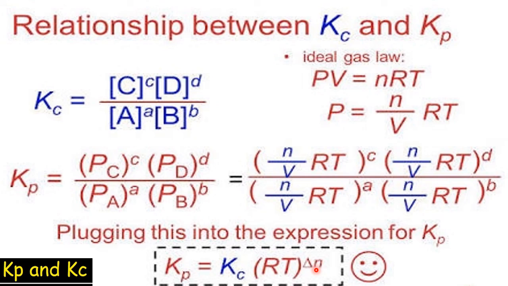When the number of moles on the reactant side and the product side are equal, Kp equals Kc. Why? Because what is delta n? Change in the number of moles. When both are the same, delta n is equal to 0. Then RT to the power 0, anything to the power 0, equals 1. So Kp equals Kc.